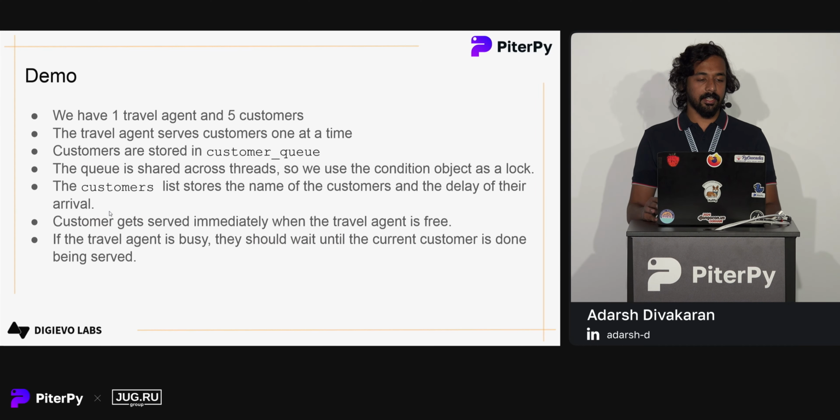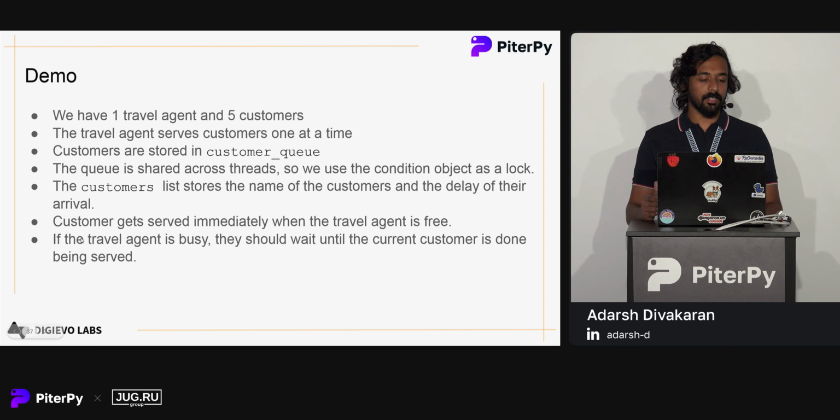So let's take a demo. We have one travel agent and 5 customers. The travel agent serves one customer at a time. Then we have a customer queue which stores active customers. Since this is a list, it is shared across threads. So we are using a lock to access this, to prevent, like we have seen, the global mutation. To protect it from being modified across threads, we are using a lock here. And we have a customers list which stores the customer name and the delay of their arrival.